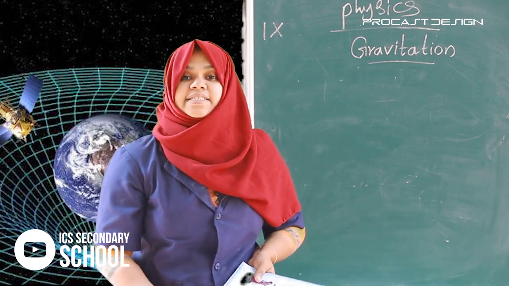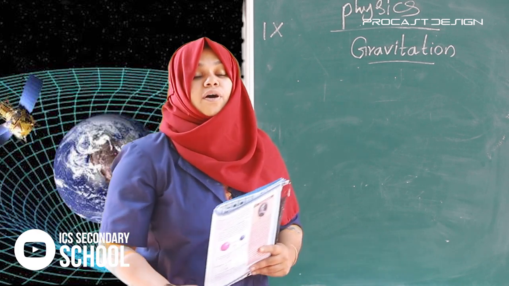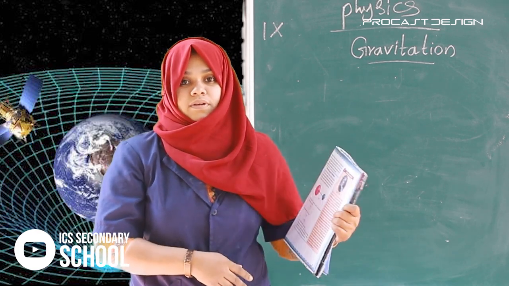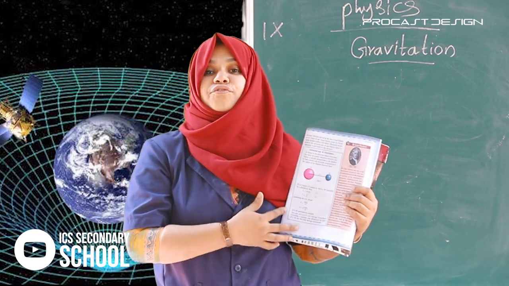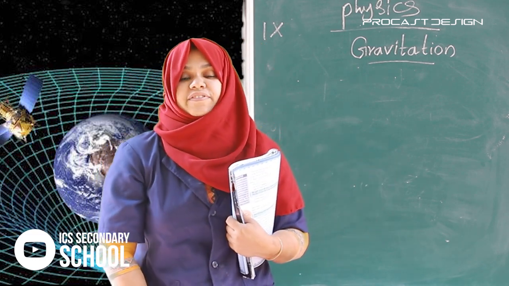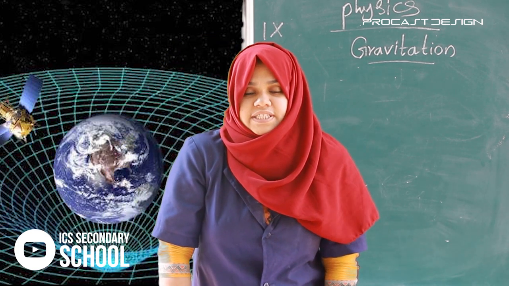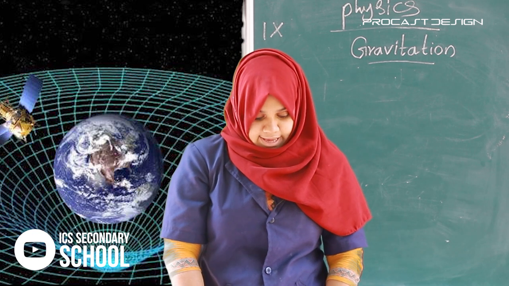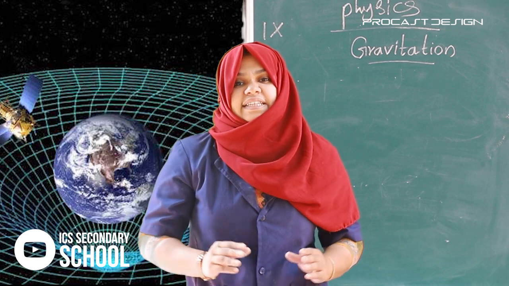It was Sir Isaac Newton. You know Sir Isaac Newton? Sir Isaac Newton formulated a law by connecting these factors. This law is known as the universal law of gravitation. What is the universal law of gravitation?